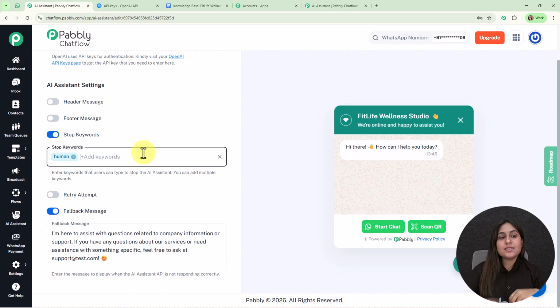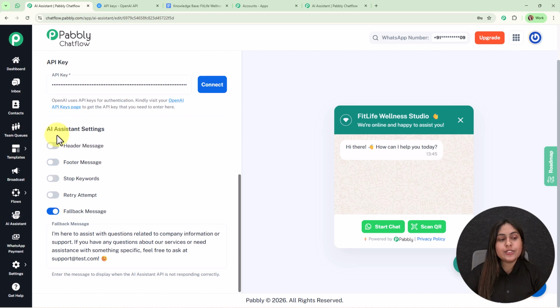Now whenever my customer is going to send this keyword on my WhatsApp chat, instantly my AI assistant is going to stop replying to that chat and it is going to get intervened. That means only a human can reply to that chat further. Alright, this is how stop keyword works, but now I'm going to turn it off.